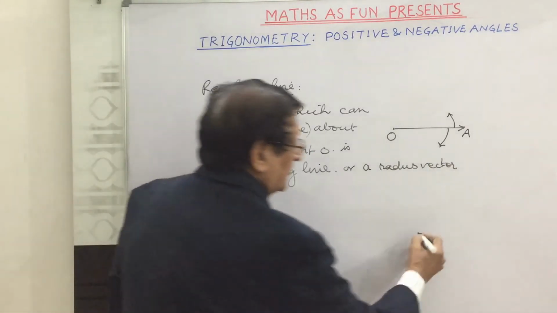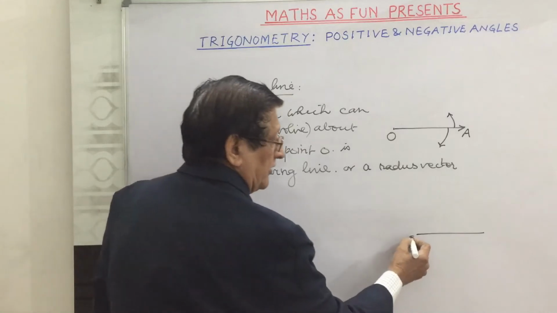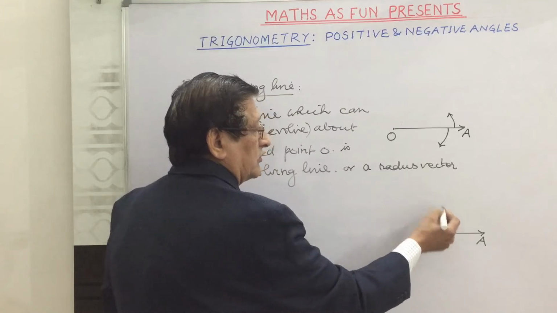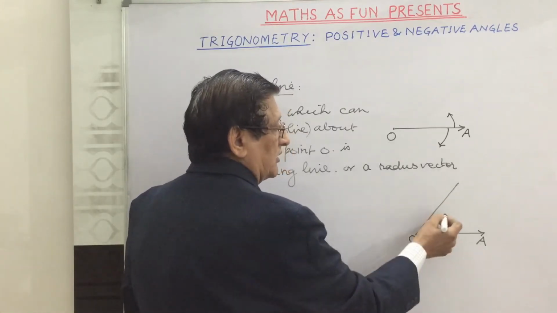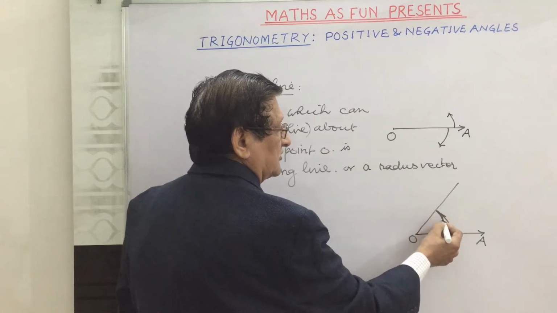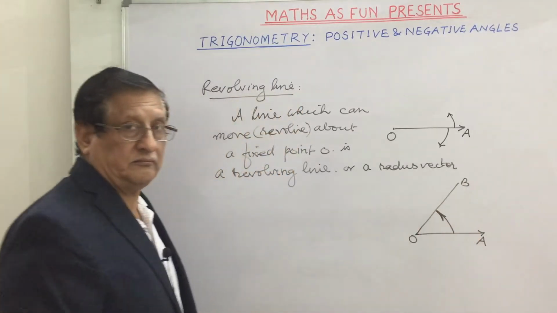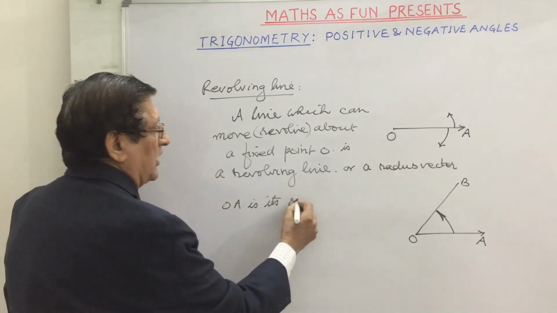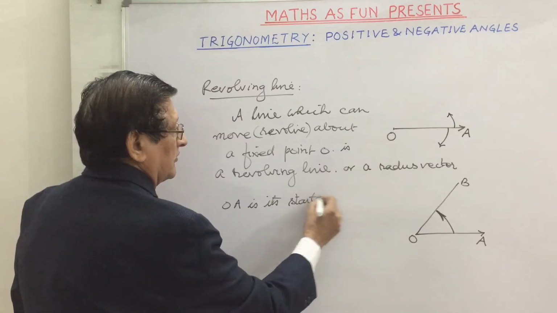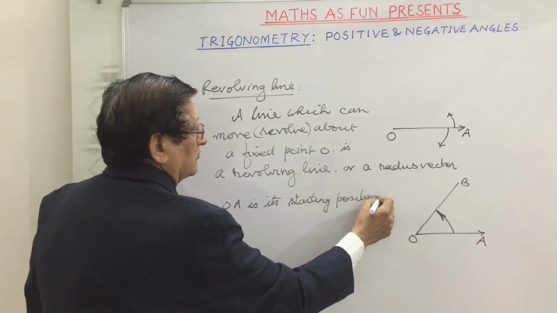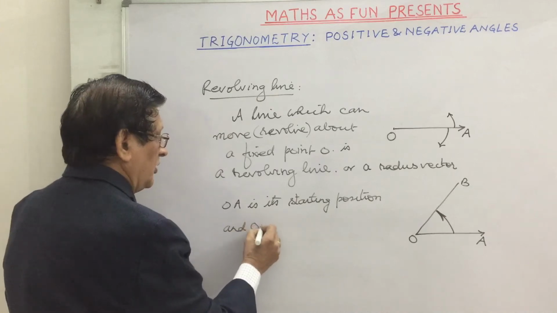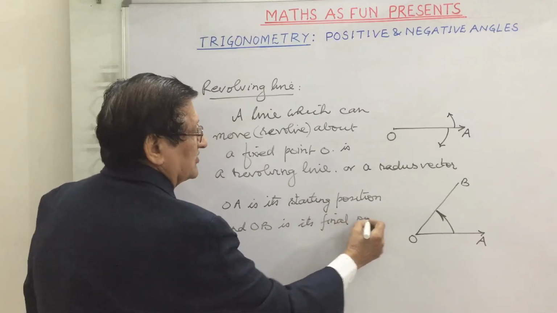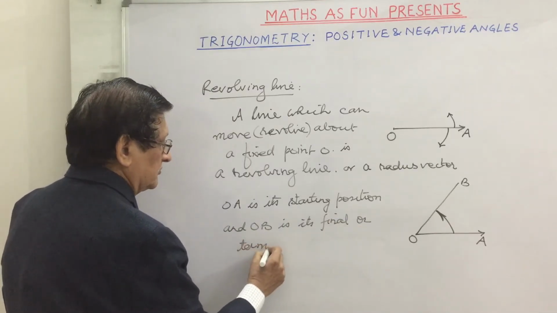We can also say that when a revolving line, suppose OA we take, moves in this direction and goes to another position, suppose this is the position here, this is B, then we say OA is its starting position and OB is its final, or we say terminal position.